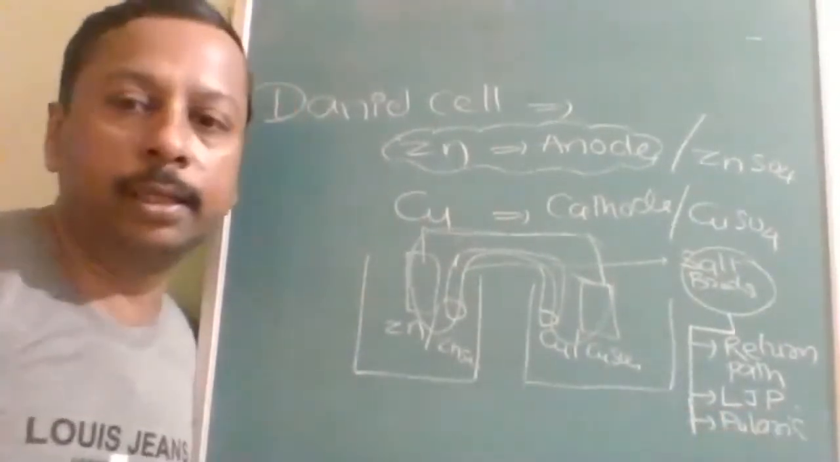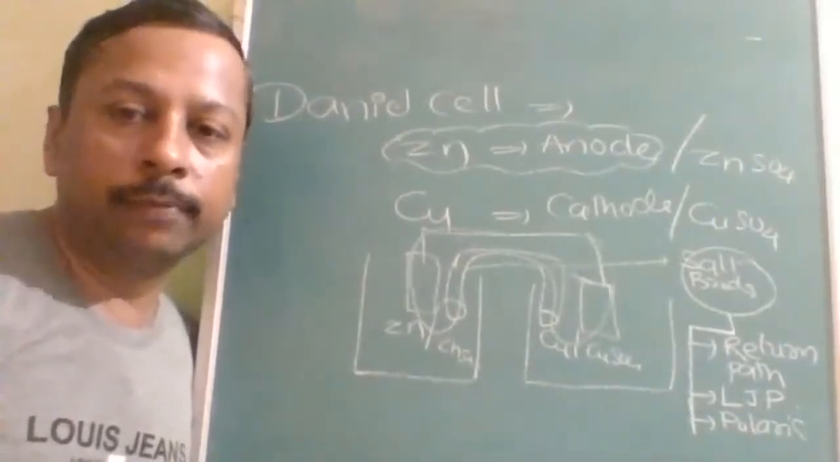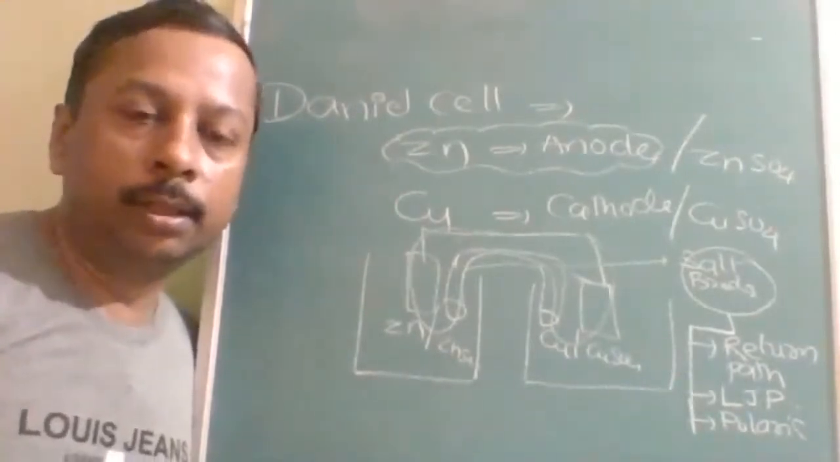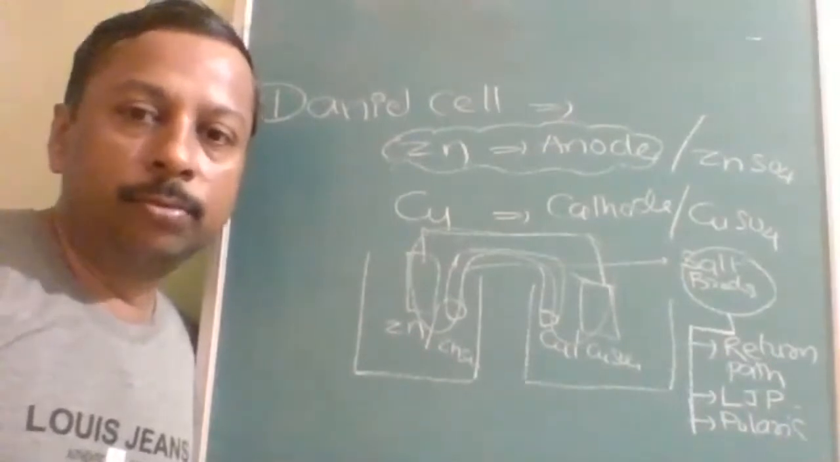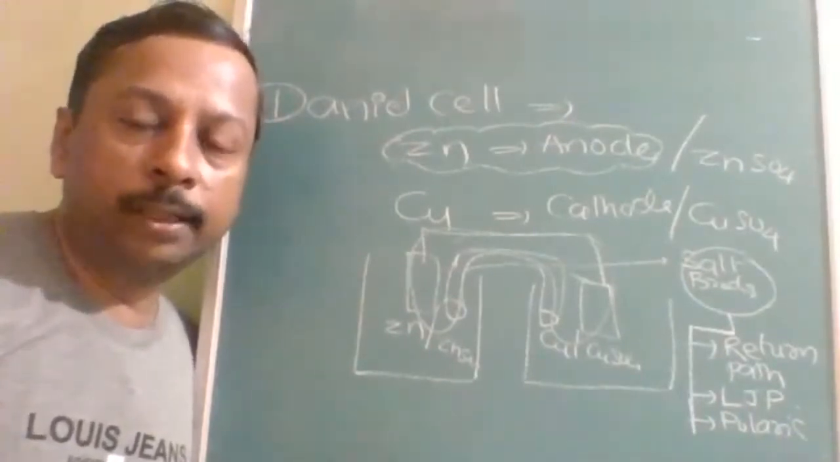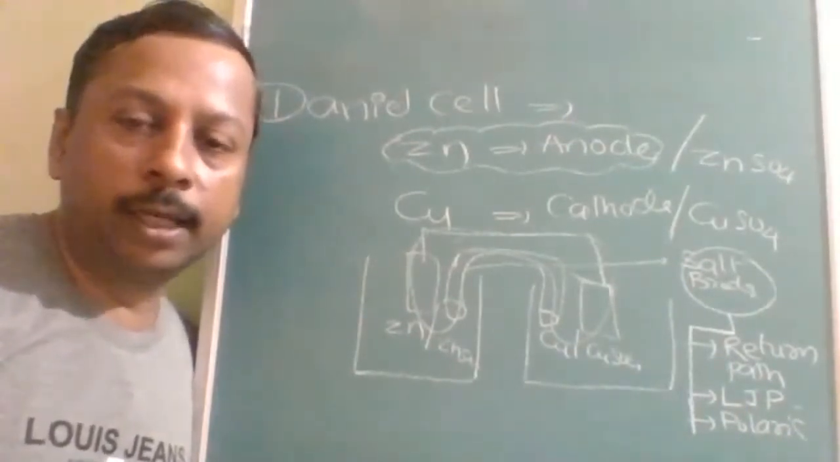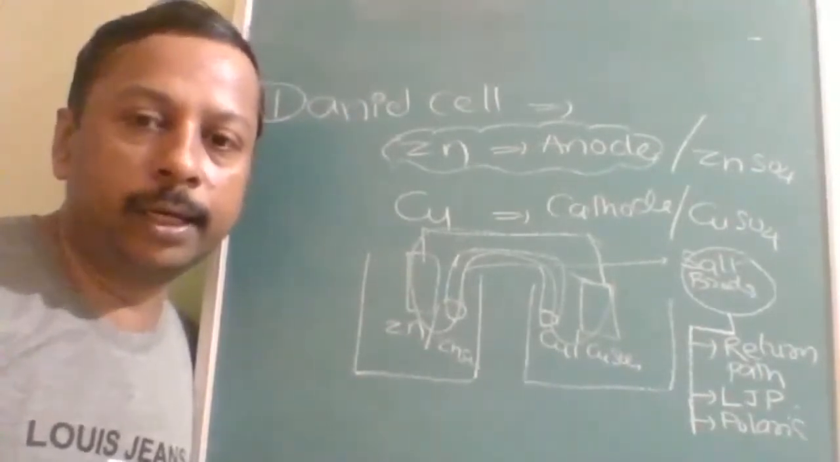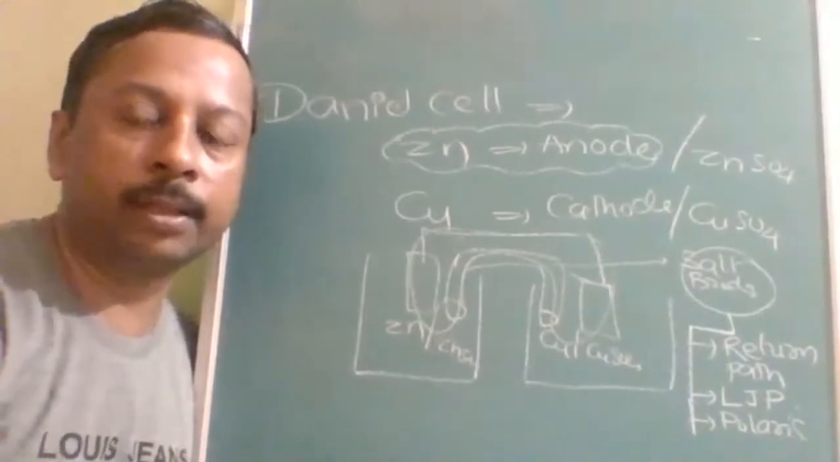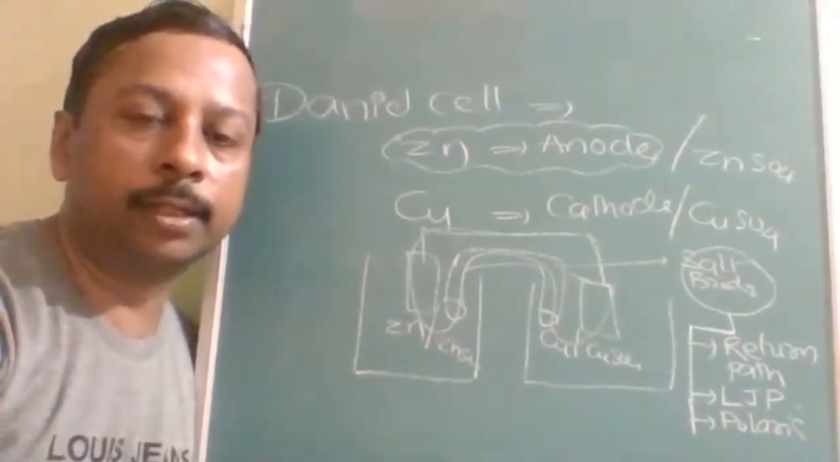So these are the three uses. First, the salt bridge's purpose is to provide the return path and maintain continuity of the electrical circuit. Second, liquid junction potential is avoided. And third, it avoids polarization. These are the three purposes of the salt bridge.